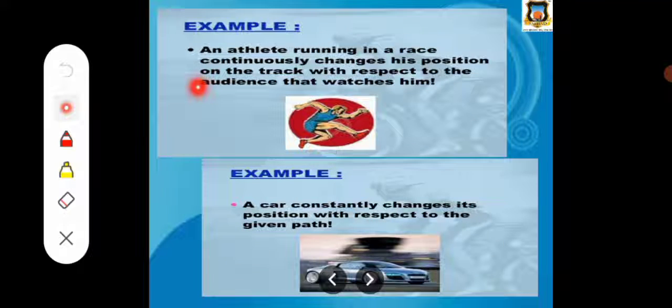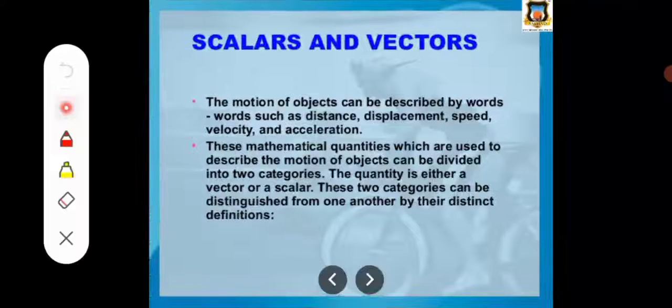And the common examples of motion: the car constantly changes its position with respect to the given path, or some athlete running in a race continuously changes his position on the track with respect to the audience that watches him. So these are some examples of motion. But there are also two types, scalars and vectors. What is meant by these scalars and vectors?